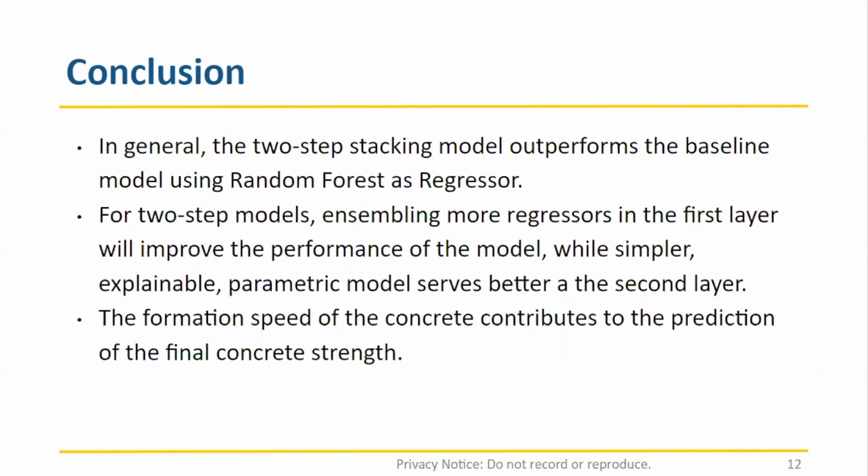The reason behind it is that for the first layer, we are using 28-day strength as the output. Therefore, the second layer should try to pick out which model performs the best in the first layer. Therefore, using a parametric model such as lasso, we could easily find out the best model in the first layer by simply reading their coefficients.